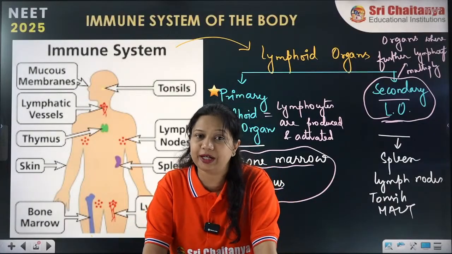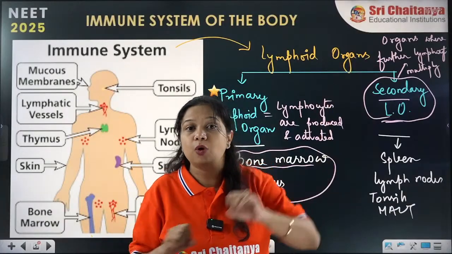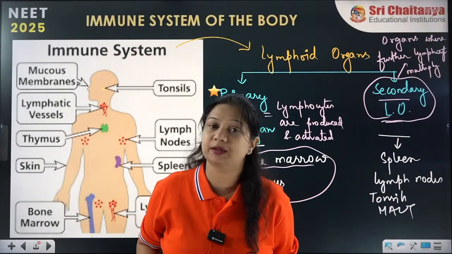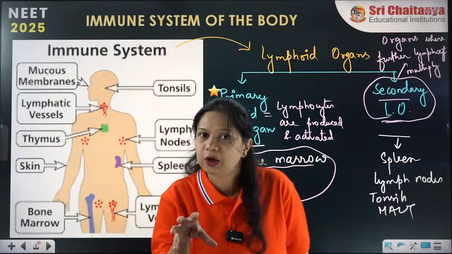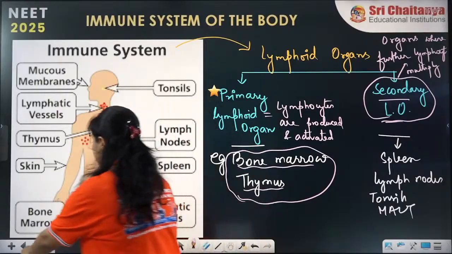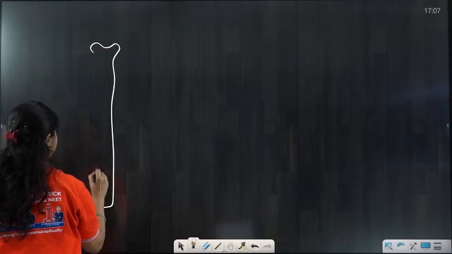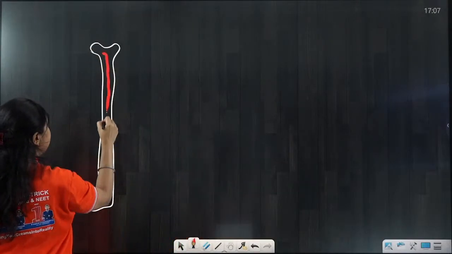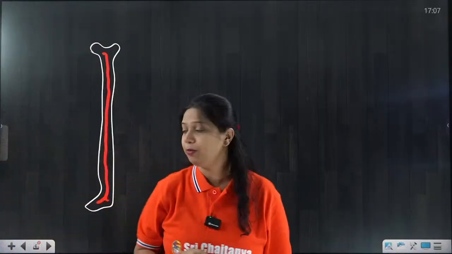Where are these located? Bone marrow is located inside long bones. Inside the long bones, there is a marrow cavity called the bone marrow, where the blood cells are being produced. So that is the location of bone marrow. I will show you. See here, if this is the structure of the bone, then inside the bone, the bone marrow is present. That is the structure of the bone marrow.